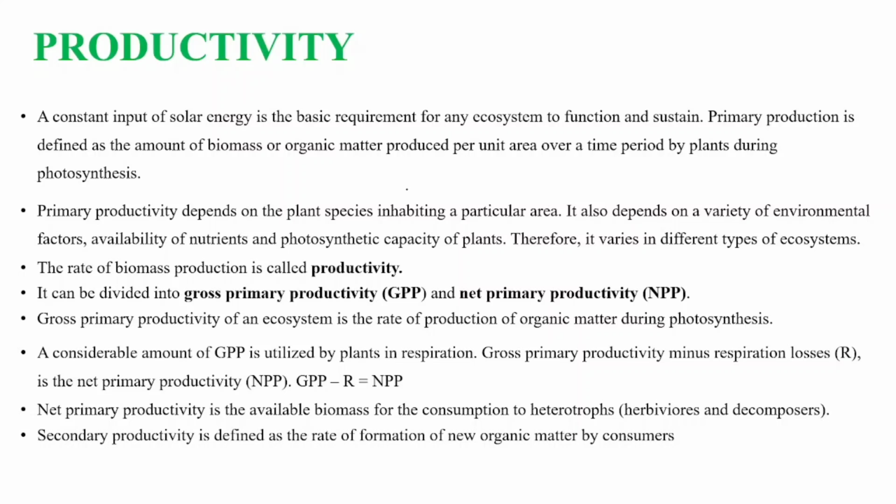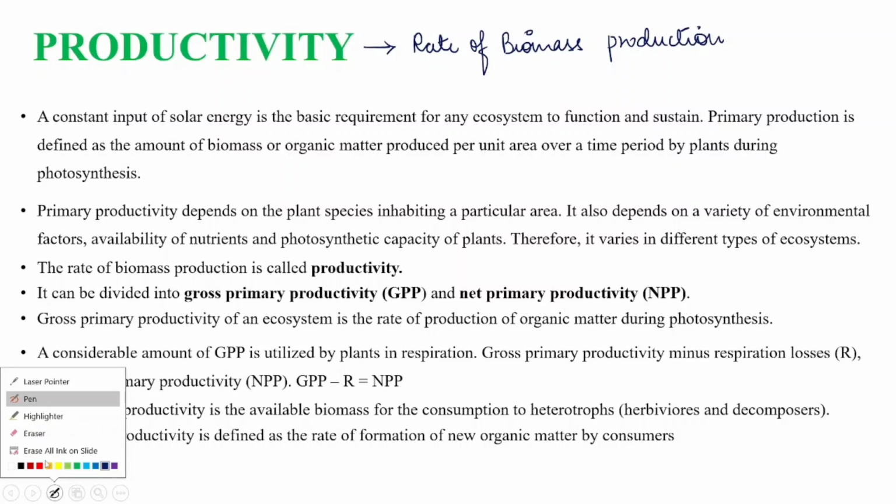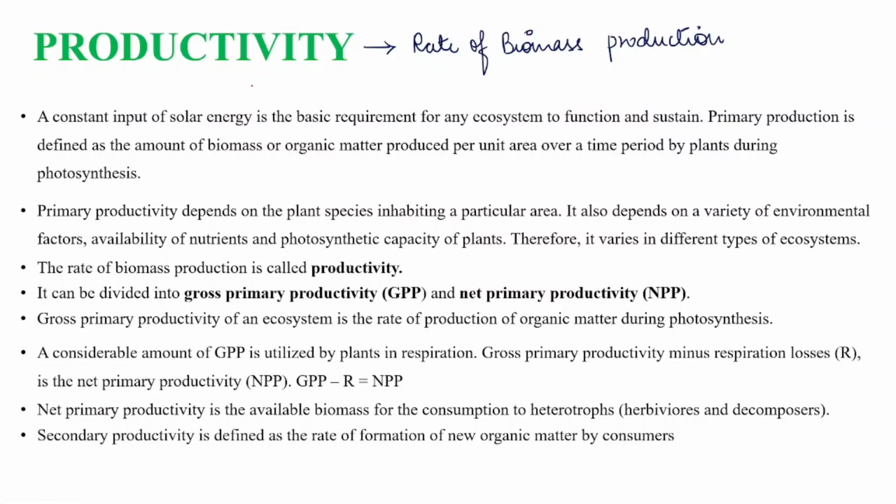So coming to productivity, what is productivity? Productivity is basically the rate of biomass production. How biomass is produced, the rate at which it is produced, we call productivity. Let me explain. Suppose this is sun rays. As you all know, out of all the sun rays, only 2 to 10%, which we call photosynthetically active radiation, is utilized by plants.